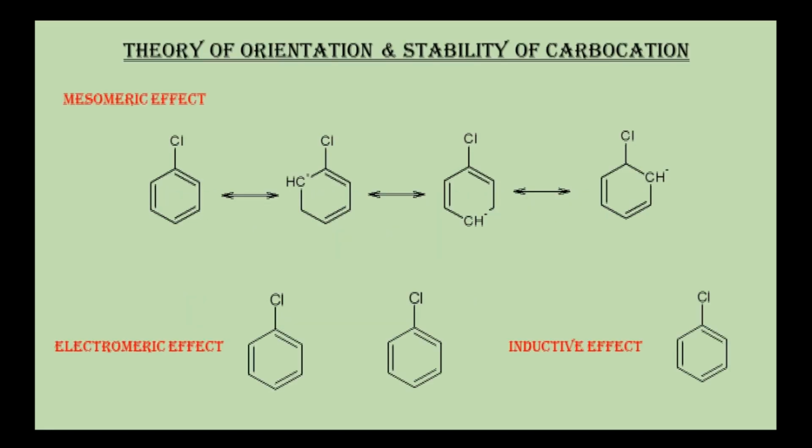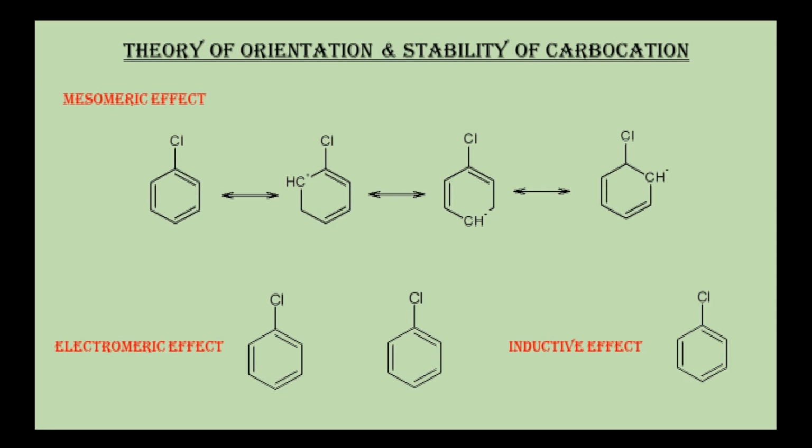Halogen also shows various electronic effects which contribute to its orientation. Now mesomeric effect, as we have just seen, chlorine also takes part in resonance stabilization of the benzene ring. Similarly, electromeric effect is there just because chlorine contains lone pairs of electrons. So the mesomeric effect in presence of halogen is positive M. Electromeric effect is positive E.